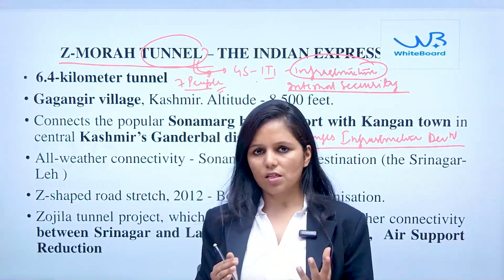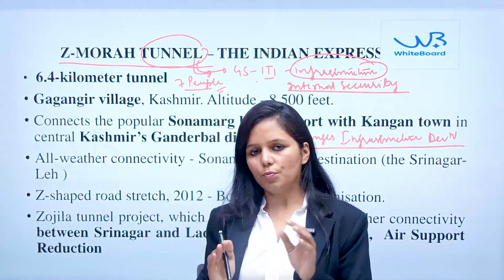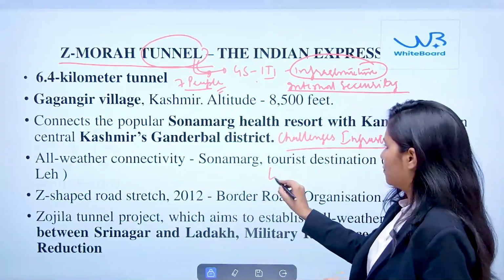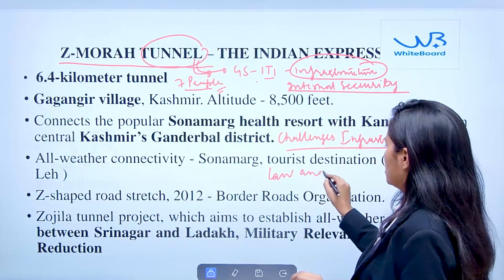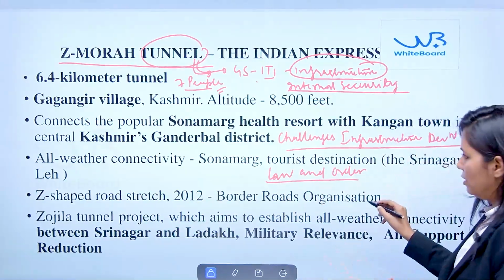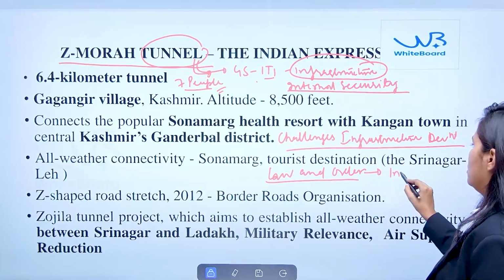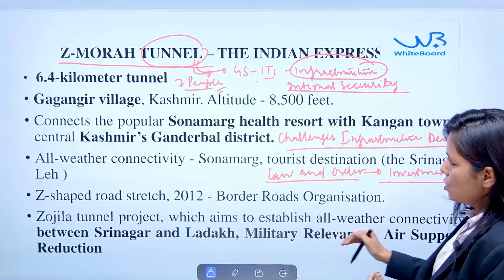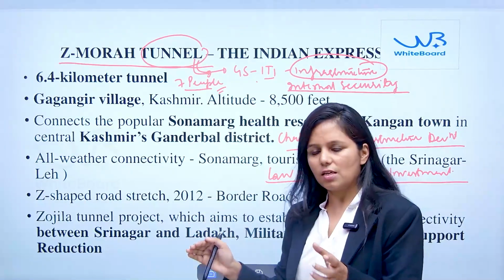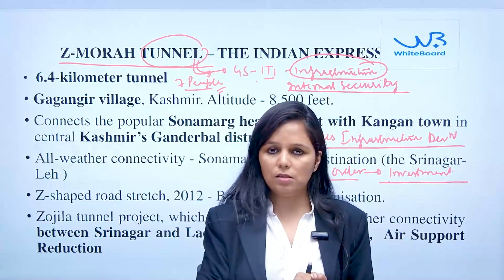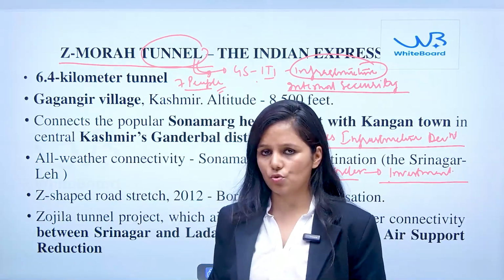For infrastructure development, there should be a stable law and order condition, but attacks by militants will discourage investment and therefore infrastructure development. So you can quote this as an example of a challenge to infrastructure development related to security issues.